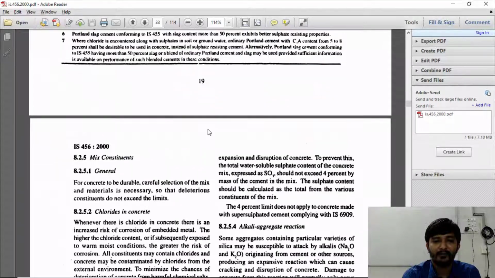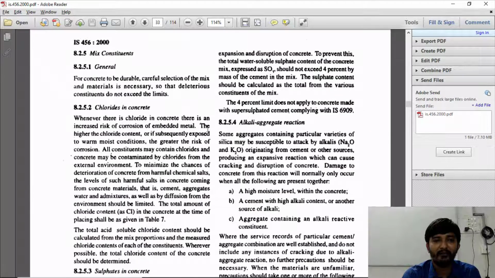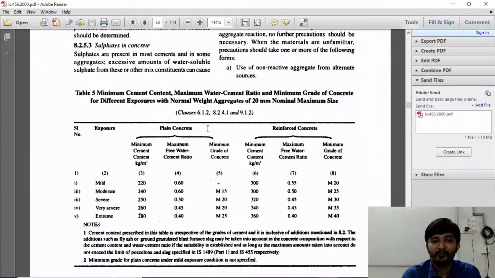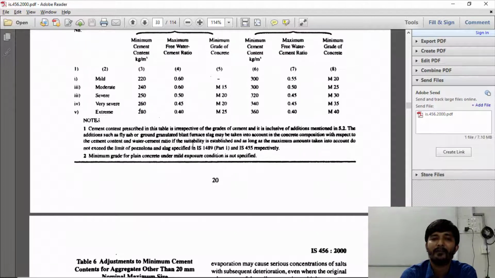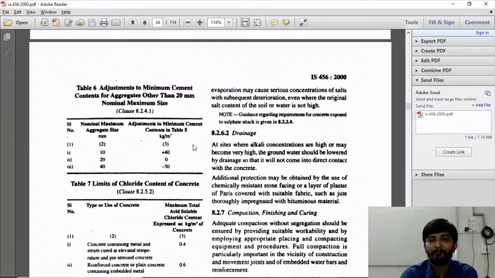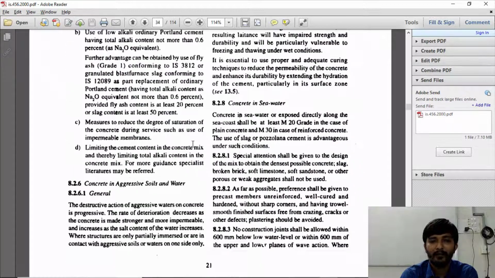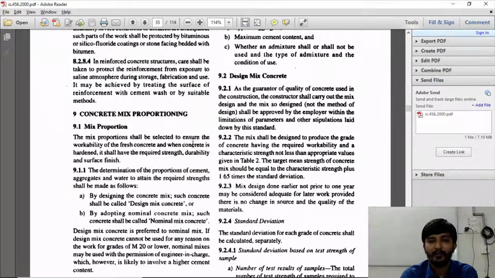After that, the important thing about the table that we have seen, table number 5, this is given on page number 20. Minimum cement, maximum water cement ratio and minimum grade of concrete for different exposure conditions. Then we also have the concrete mix proportion, right?